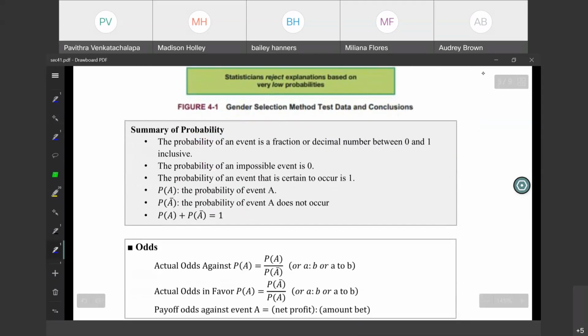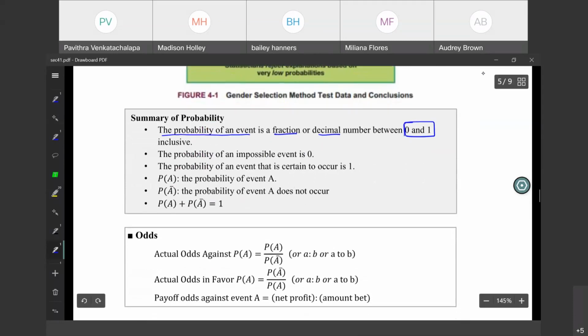Now, to summarize, the probability of an event is a fraction or a decimal between 0 and 1 inclusive, meaning 0 and 1 are included. The probability of an impossible event, an event that will never occur, is 0. The probability of an event that will definitely occur is 1. That is what we learned today.